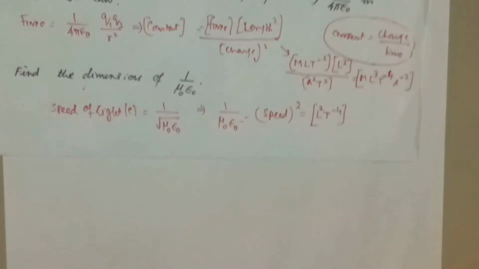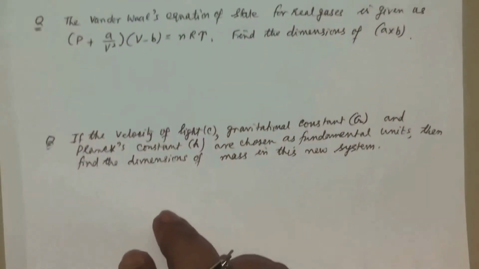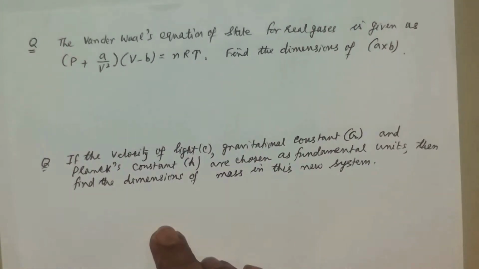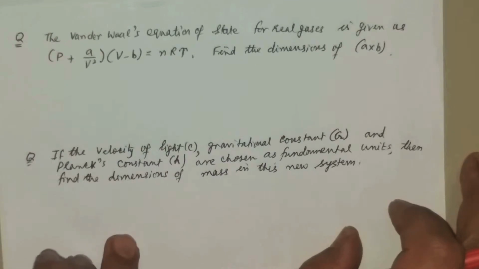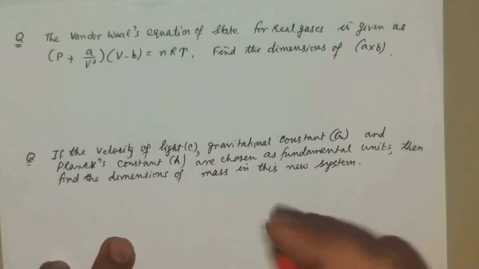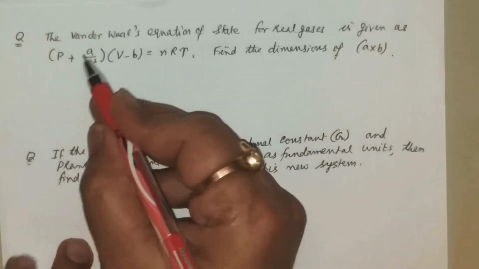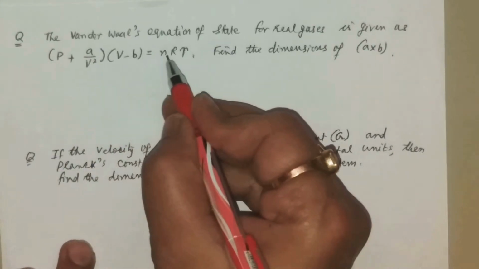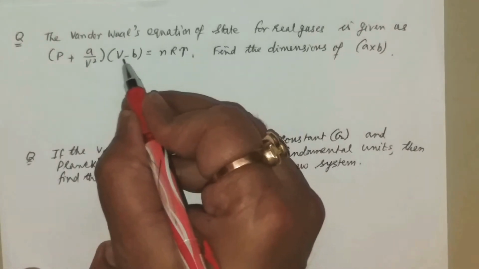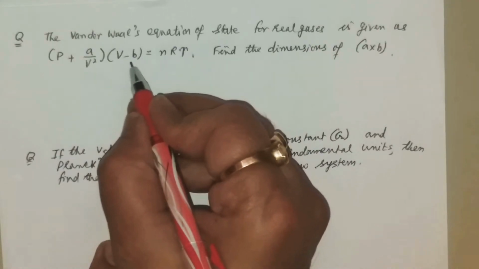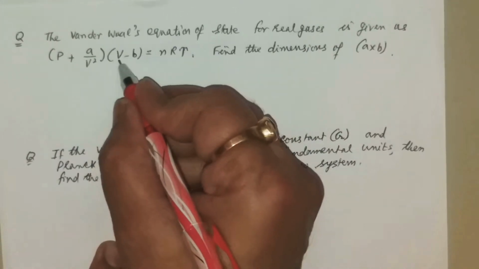Let's check a few other questions. Here in this question, what they have given is the van der Waals equation of state, what you have studied as PV is equal to nRT, given as P plus A by V square into V minus B is nRT. Find the dimension of A into B. I told you whenever you are adding or subtracting two quantities, their dimension should be the same.